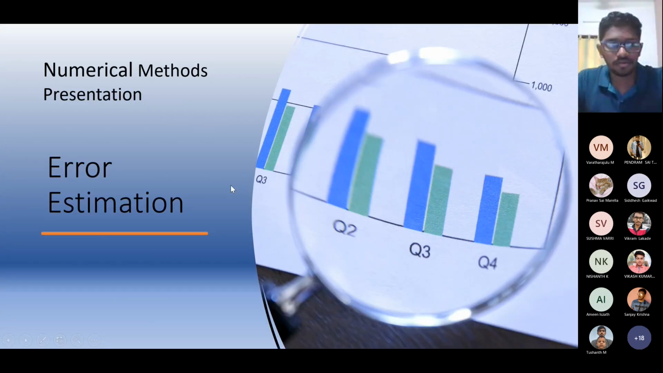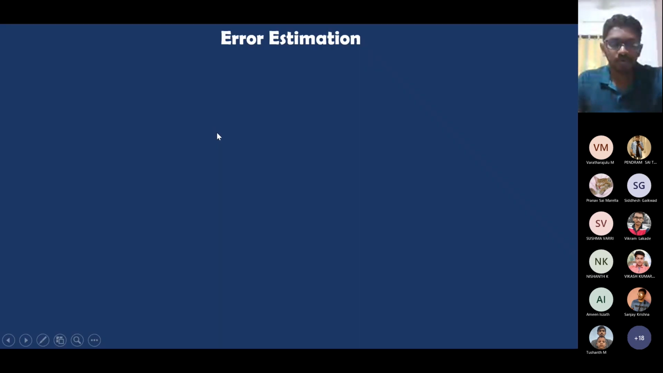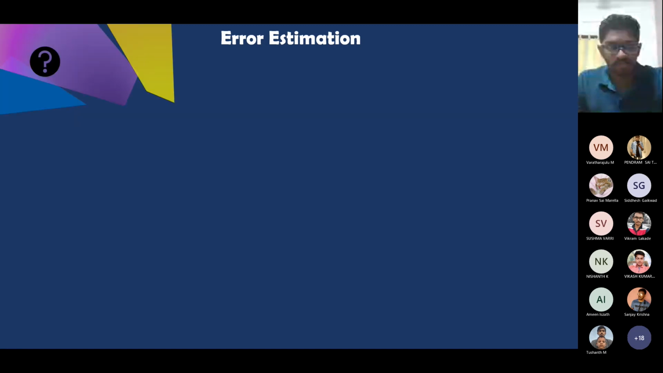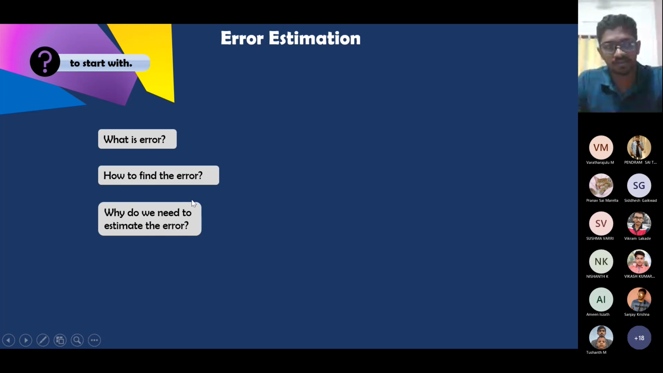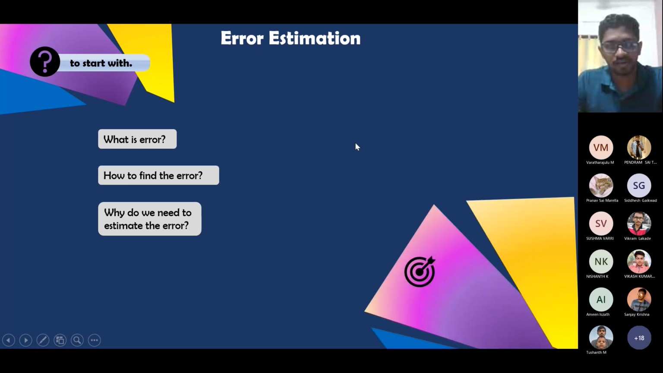So good morning everyone. We are group 5. I am Siddharthan, here to present to you on error estimation, a topic in numerical methods. Moving on, for any topic we are learning, we have to start with some questions. So I'm going to start with the questions: what is error? How to find error? Why do we need to estimate errors? We have to answer these questions to understand error estimation. So the main idea is understanding the usage of error estimation.